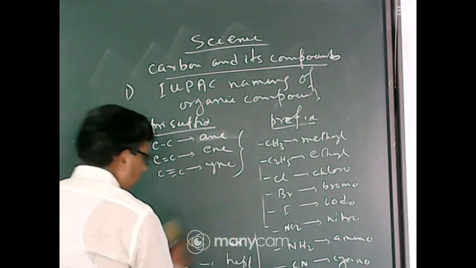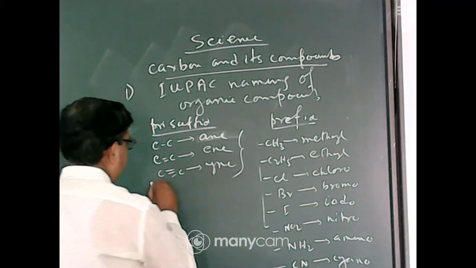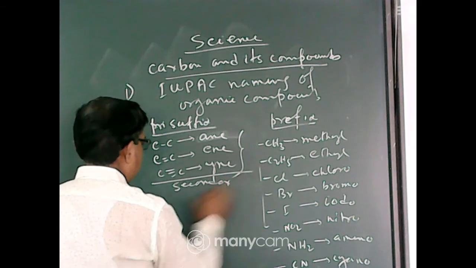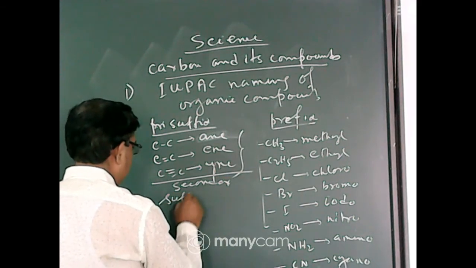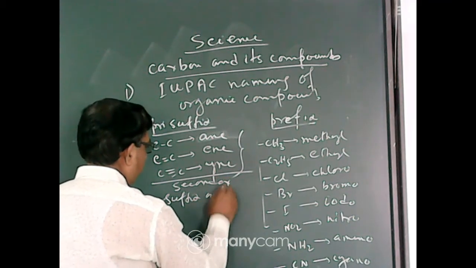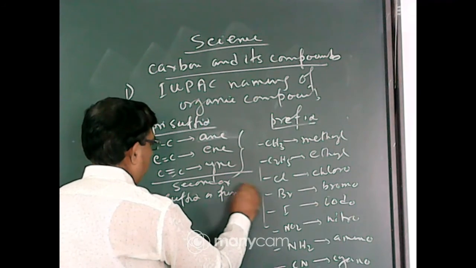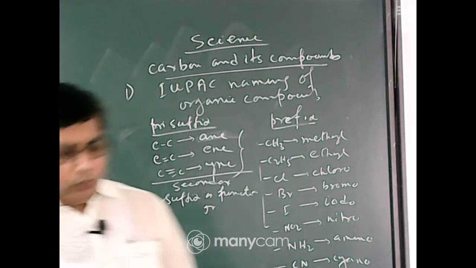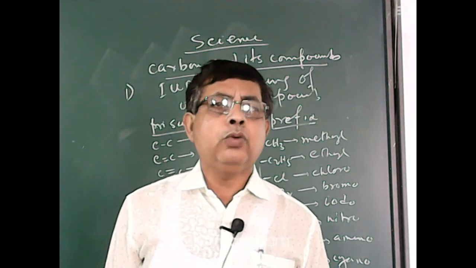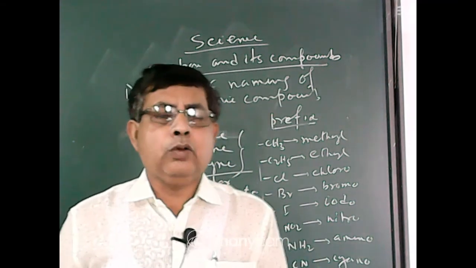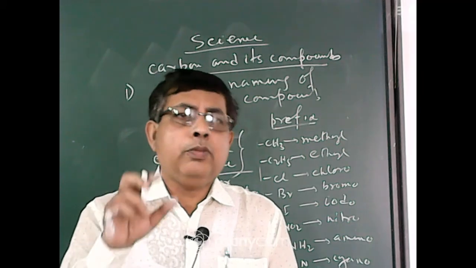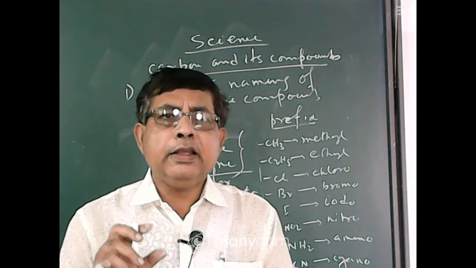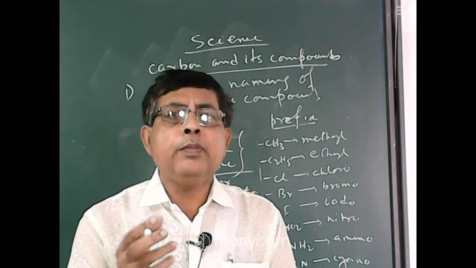And next, secondary suffix, or functional group. Functional group means a group of two or more atoms together, or one atom. If this group is present in the organic compound, then all the physical and chemical properties are decided by this group.